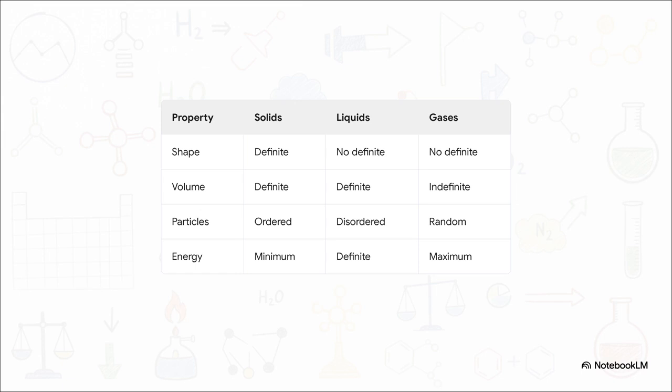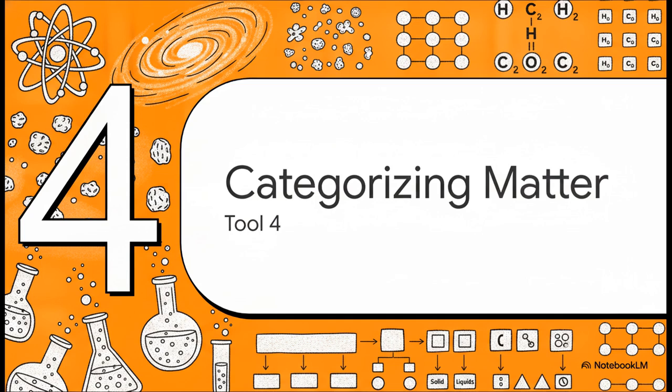And gases? They're the wild ones. No definite shape, no definite volume, they are highly compressible, and their particles are basically bouncing around randomly with maximum energy. Now, the universe is obviously a pretty cluttered place, so chemists have to sort all this matter into a neat, organized hierarchy to make sense of it all.